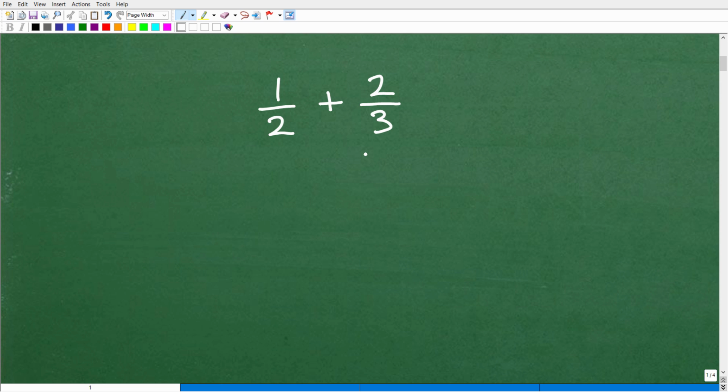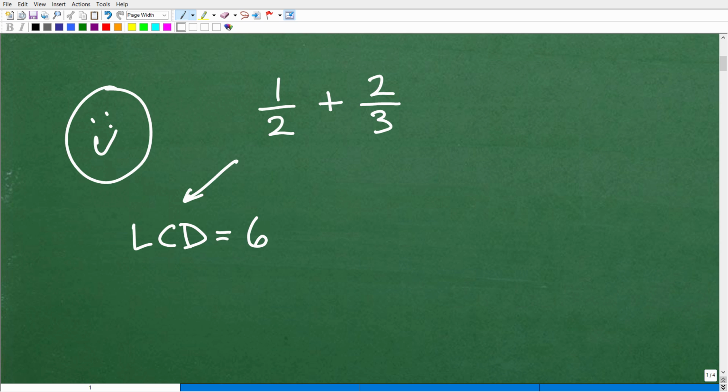Now, what comes to mind? For most people, you're thinking, I need to get that LCD, the lowest common denominator, because remember, these denominators must be the same in order for us to add these fractions. So that's good thinking, and that is correct. Now, what is the LCD for this particular problem? If you said 6, then I must reward you with a nice little happy face. Nice job. That is correct.